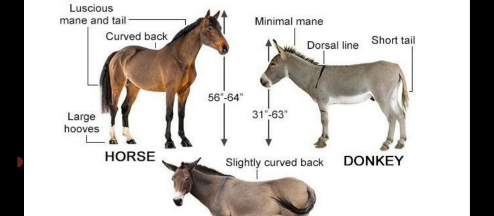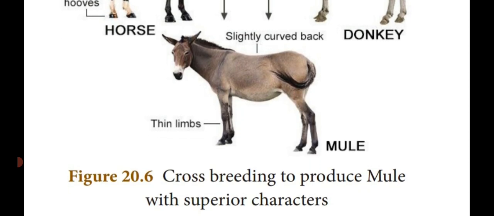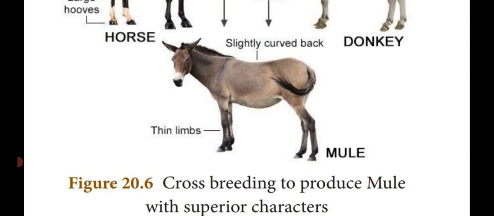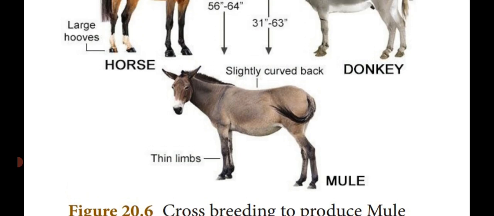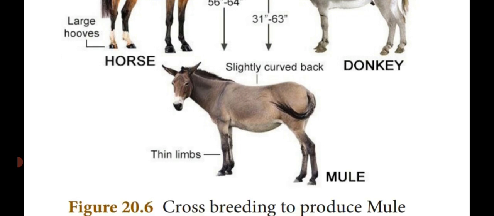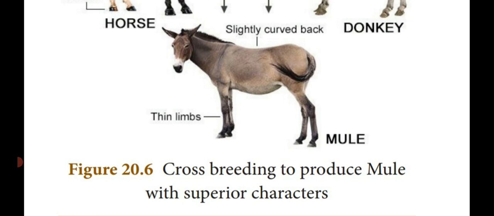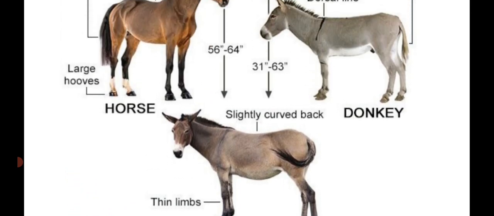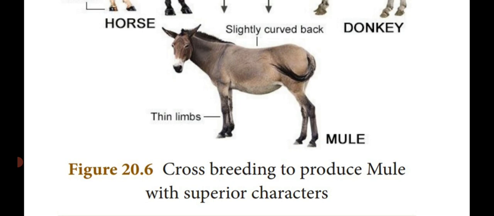When they cross together, we get the mule. See, the thin limbs look like, what is that one? Horse. Slightly curved back, and they also show the superior characters of, what is that one? Horse character. So this is the crossbreeding to produce a mule with superior characters by the outbreeding process.